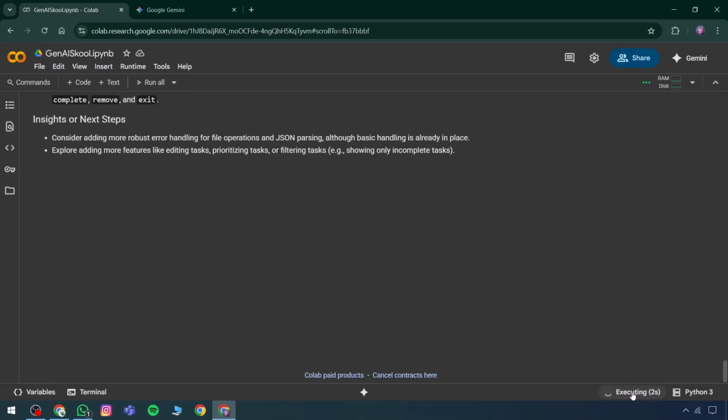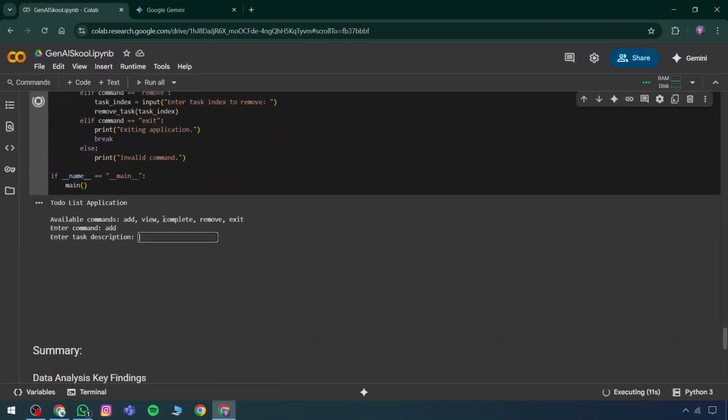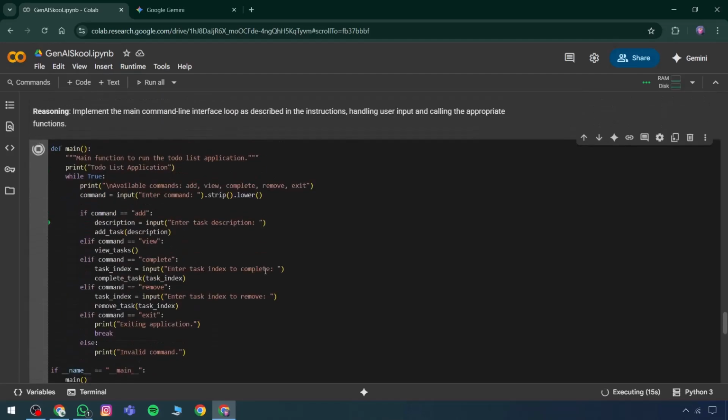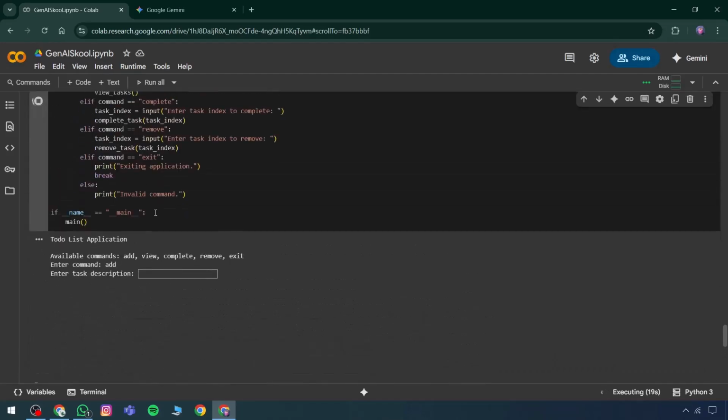The code for the to-do application will be compiled, incorporating all tasks. If an additional item needs to be added, a command can be entered. The add command is available, and any other command can also be included as needed. If exiting is desired, clicking the exit option will complete the session.